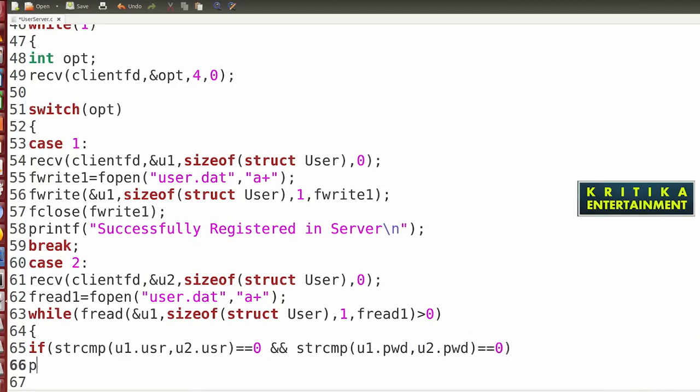Then you write printf successful register.